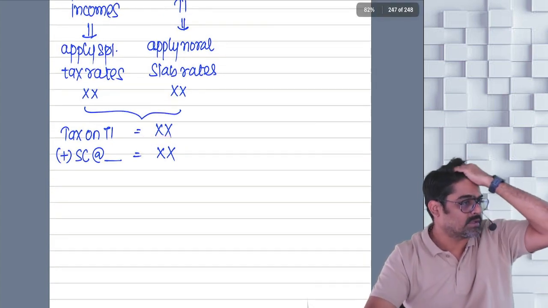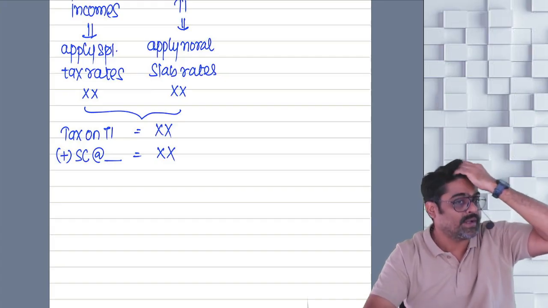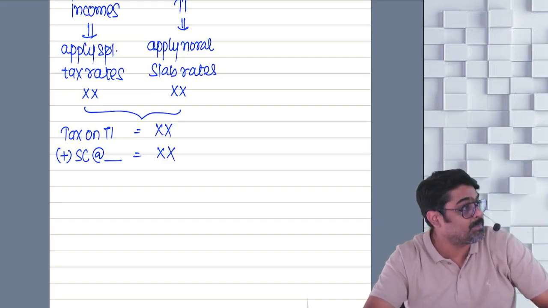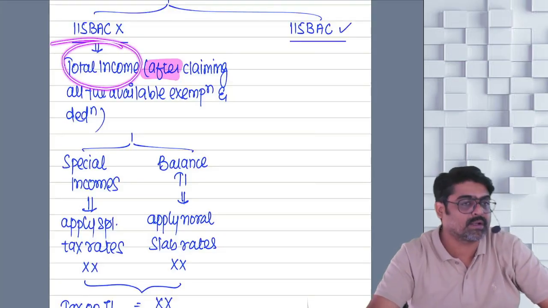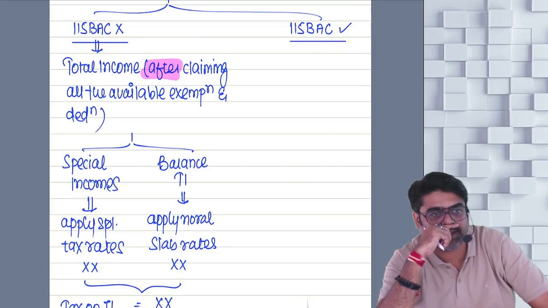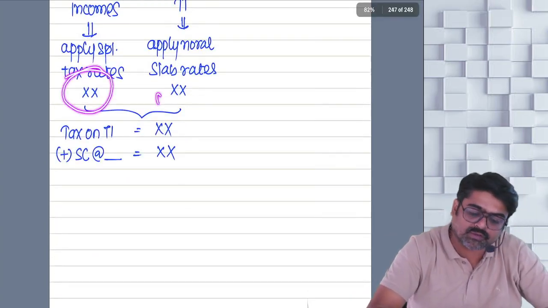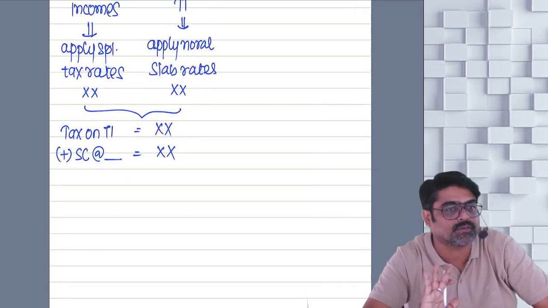Add surcharge at applicable rates, either 10%, 15%, 25% or 37%, depending on your total income. If your total income is more than 50 lakhs, up to 1 crore, then on your special income also 10%, normal income also 10%.